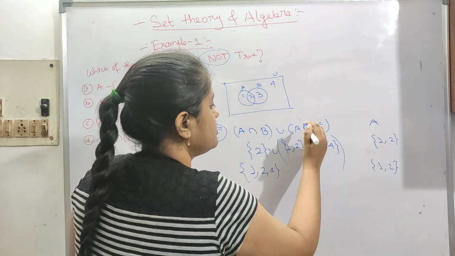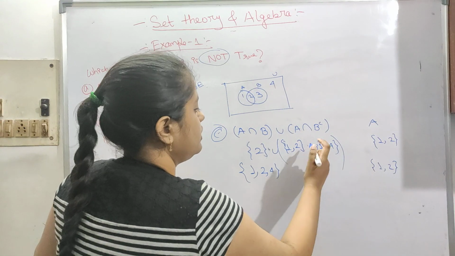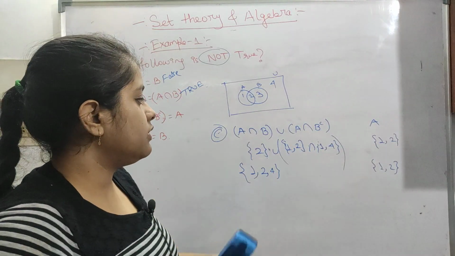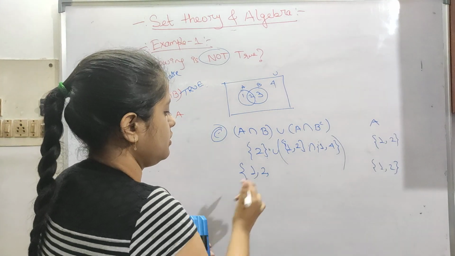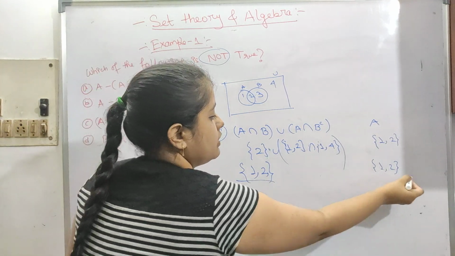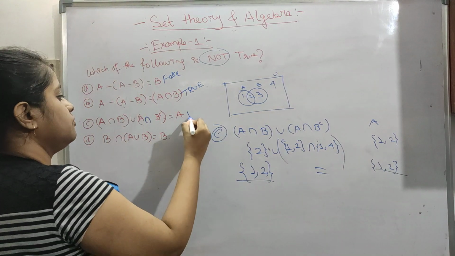So {1, 2} intersection {1, 4} comes as 1 only, since 4 is not in here. So here it is 1, 2, and here it is also 1, 2, which is equal, so this is true.